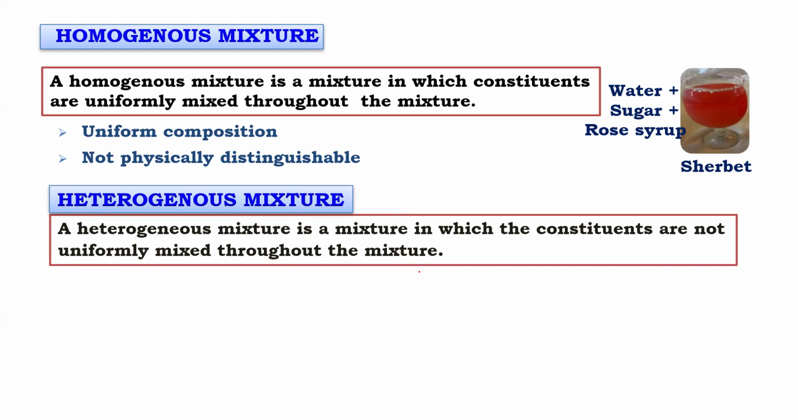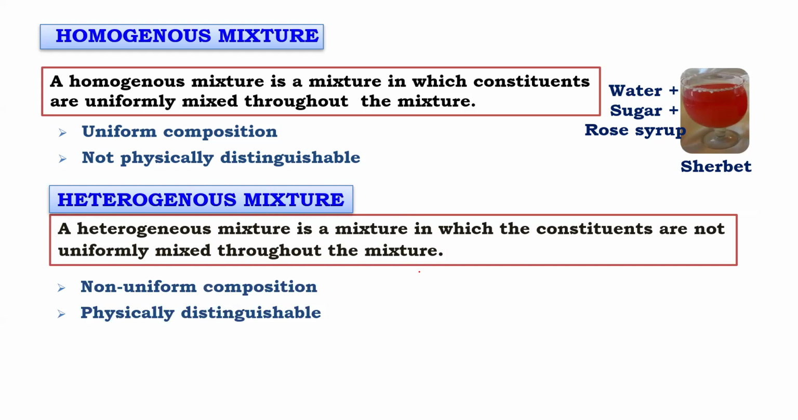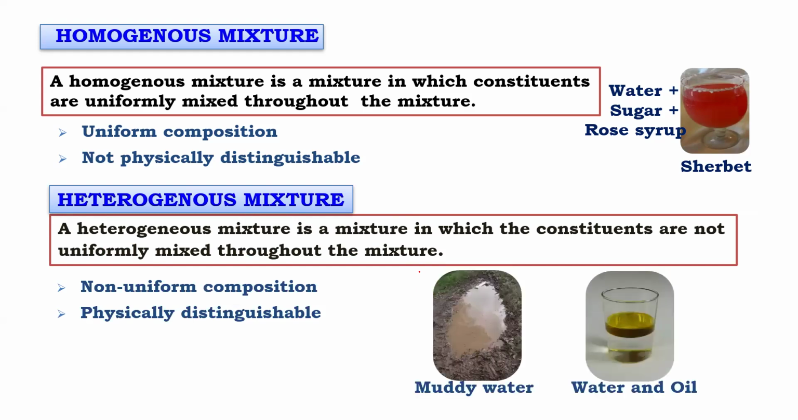Now let me complete this, beta. Non-uniform composition and physically distinguishable. Look, beta, what I have done: I have taken muddy water here, and this is water and oil. Can you see this oil is the top layer? Is this single phase or double phase? Right, beta, muddy water. Is the muddy water looking clear? No, beta, there is dirt in the water.